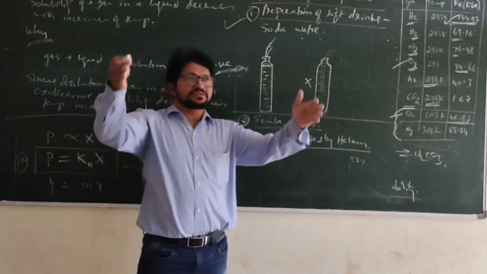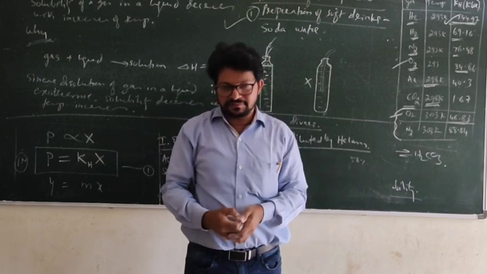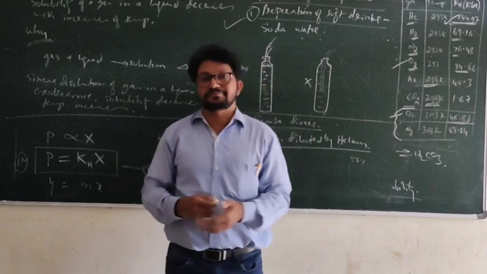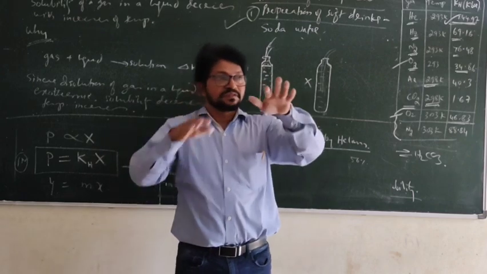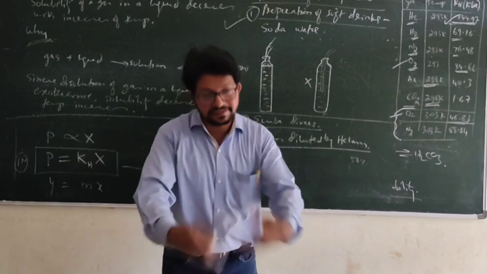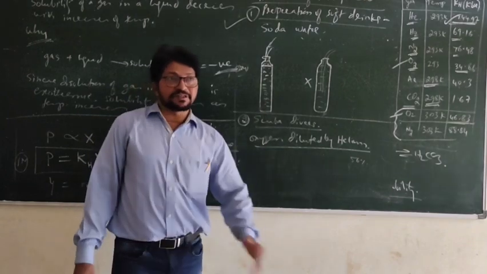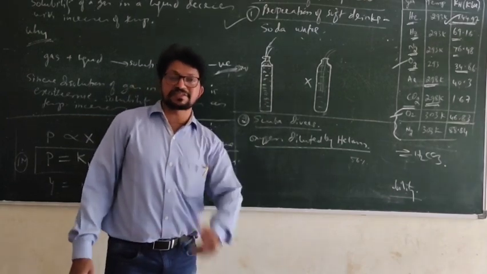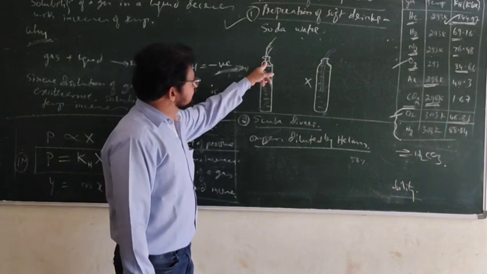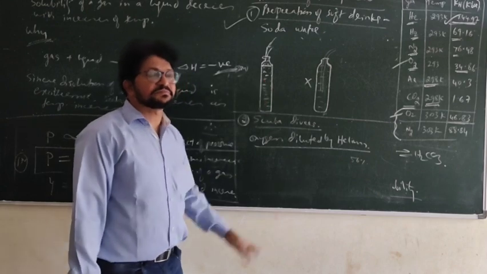Now it is said, every 10 feet when you go deep into the sea, pressure increases, the pressure gets doubled. For example, 10 feet to 20 feet, pressure gets doubled. 30 feet, again it is doubled. So like this, for every 10 feet depth, pressure gets doubled. Now if the pressure is increasing, solubility also increases. What may happen, tell me?